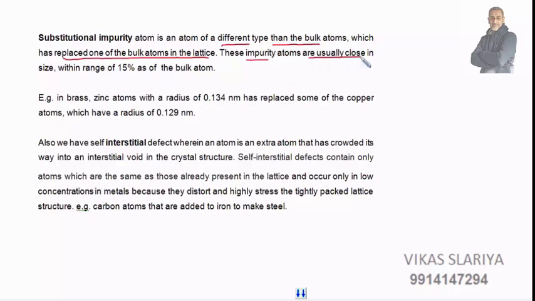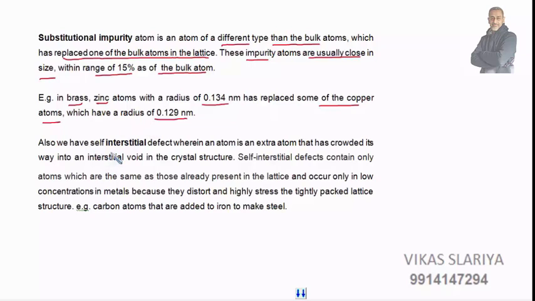Yes, if their size is within 15% of the bulk atom, it becomes very easy for them to replace the atoms. For example, in brass, zinc atoms with a radius of 0.134 nanometer have replaced some of the copper atoms, which have a radius of 0.129 nanometer. In the formation of brass, zinc replaces copper because their size is very much comparable, within a range of 15%.